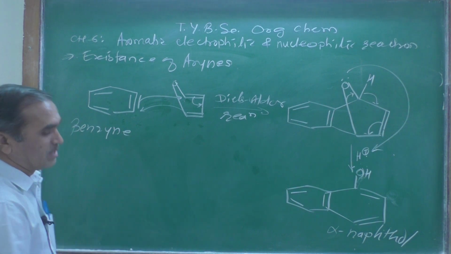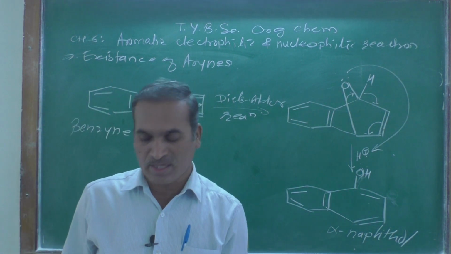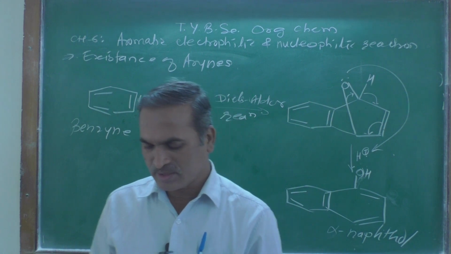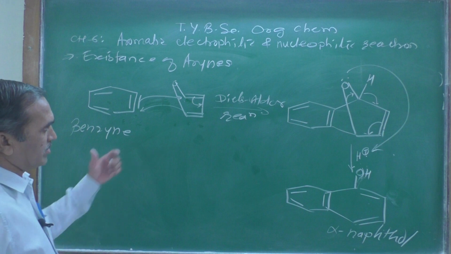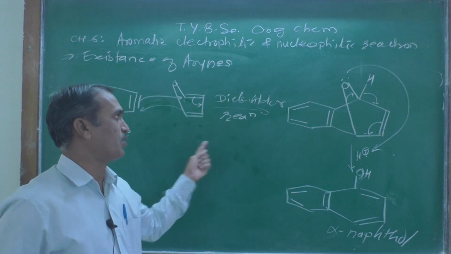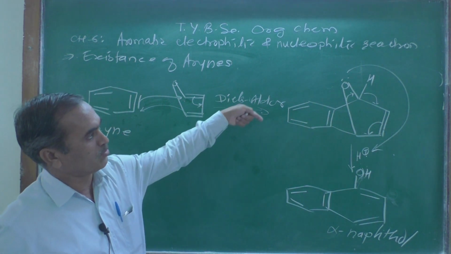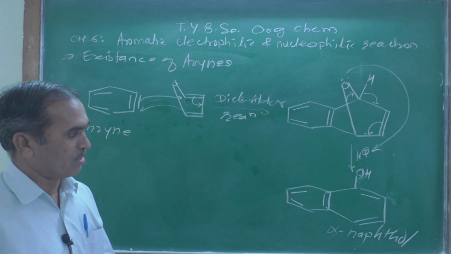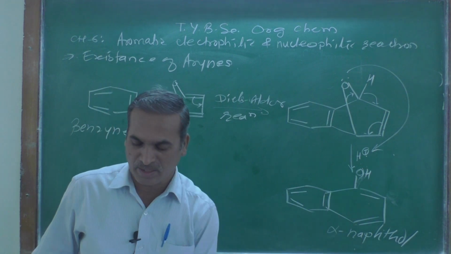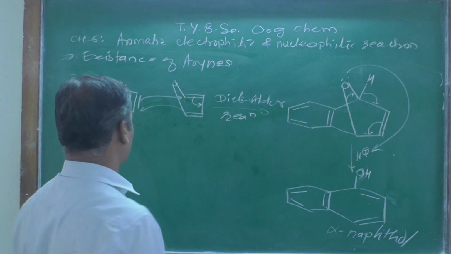This is one of the evidences, or the proof, for the existence of the benzyne formation, that is, a Diels-Alder reaction. How the Diels-Alder reaction takes place is shown nicely here, and the end product is nothing but alpha naphthol.